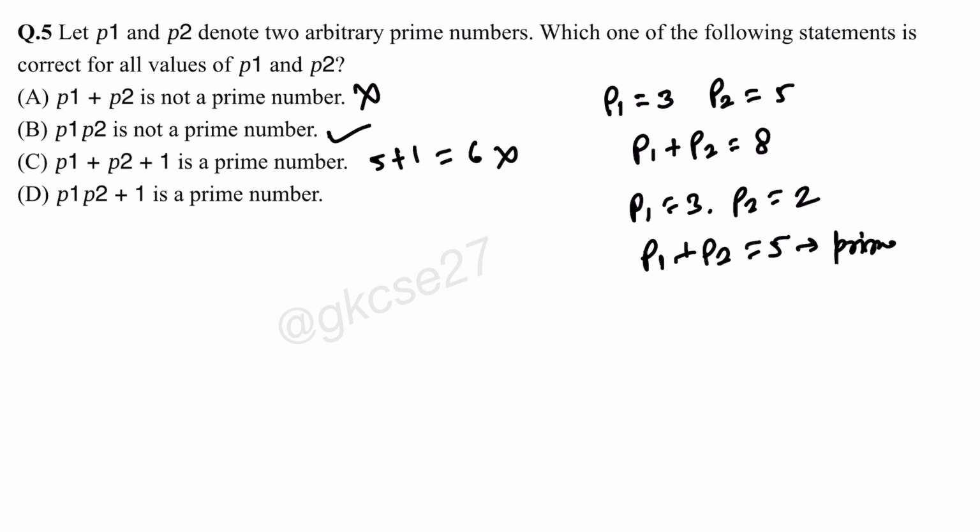And product plus 1 is a prime number. Where this one is given, this will be a prime number. Just multiply any two prime numbers. 2 into 7 plus 1 is 15. Is 15 a prime number? No. So this is also wrong. The correct option will be option B.